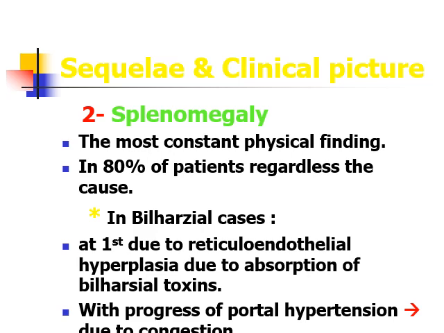In schistosomiasis, it is because of the reticuloendothelial hyperplasia due to absorption of bilharzial toxins, and later on with the progression of portal hypertension, it is due to congestion. So palpation of the spleen is a very important clinical finding in cases of portal hypertension. So you must look for the spleen in cases of hematemesis.